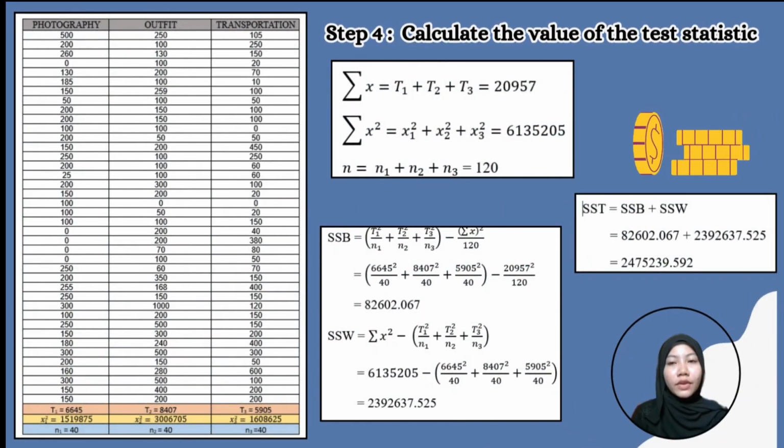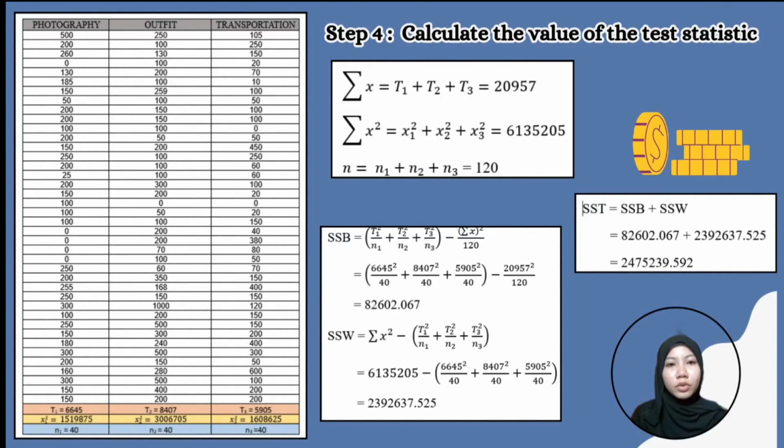Step 4, we need to calculate the value of the test statistic. First, we need to sum up all the values of X, which is equal to 20,957, and then we need to calculate the value of X squared, which we get 6,135,205. And then we need to calculate the n, and we get n equal to 120. And then we need to calculate the sum of squares. SSB stands for sum of squares between, and we get 82,600.1067.